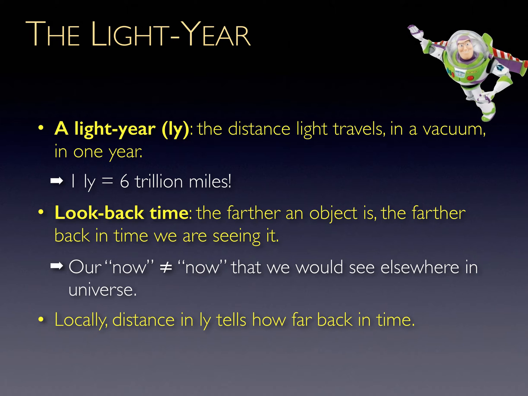We see objects because light has come from those objects, either by the emission or reflection of light, and it reaches our eyes or telescope. It takes time for the light to get to us from those objects. The farther away an object is, the longer it takes for the light to reach us. Thus, the farther away an object is, the further back in time that light was emitted. Therefore, the farther away an object is, the further back in the past we are seeing it. This is the concept of look-back time.